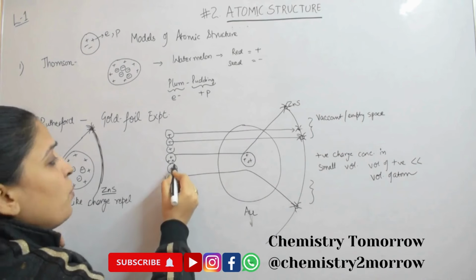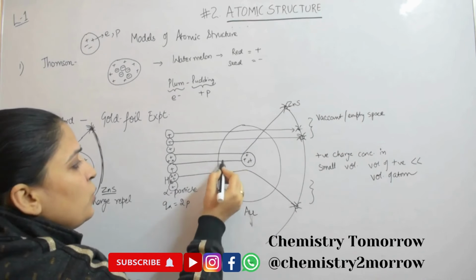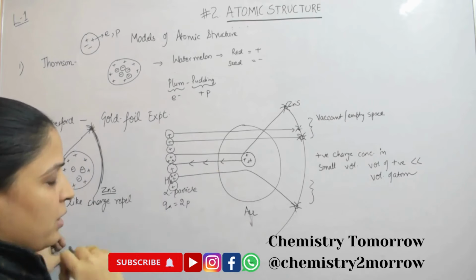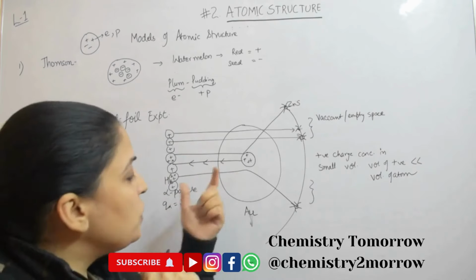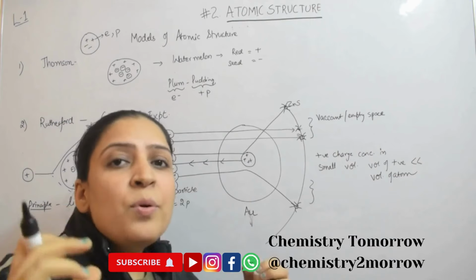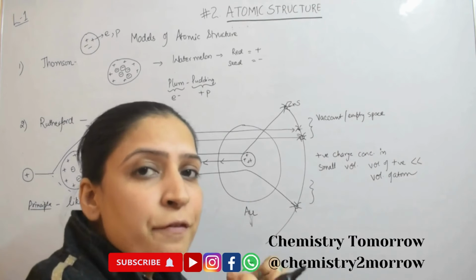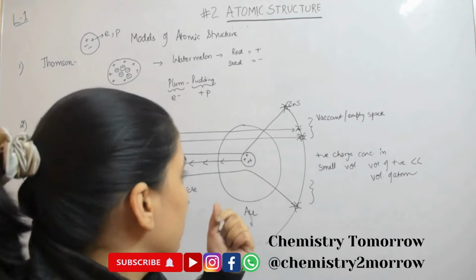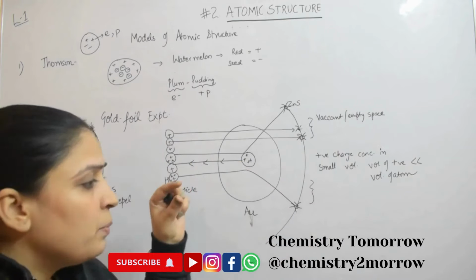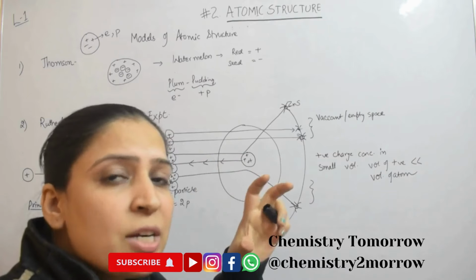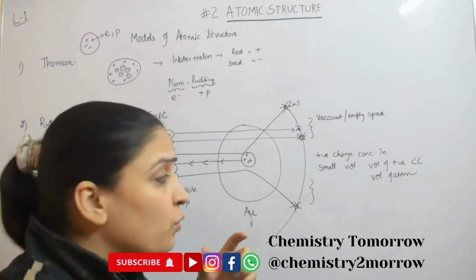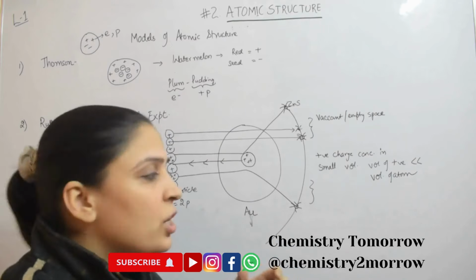And very few particles, 1 in 20,000, reverted back, they came back. So it means a very small number of positively charged particles felt very high repulsion due to this. And since the alpha particle is small but has a big charge, it has a high charge density. Anything which is repelling with such a great force has to have a high charge density.